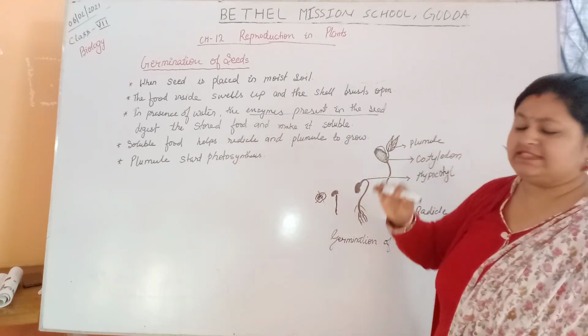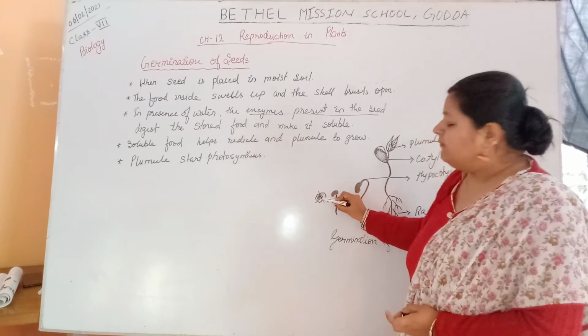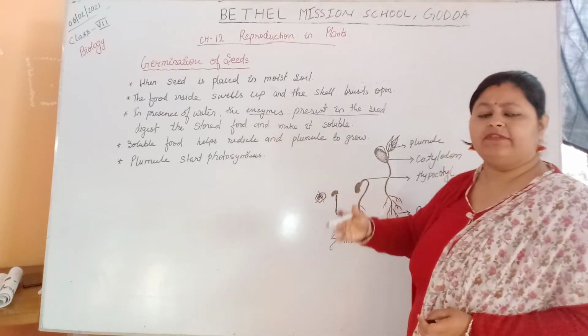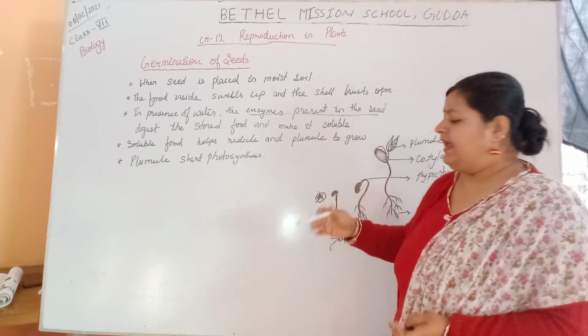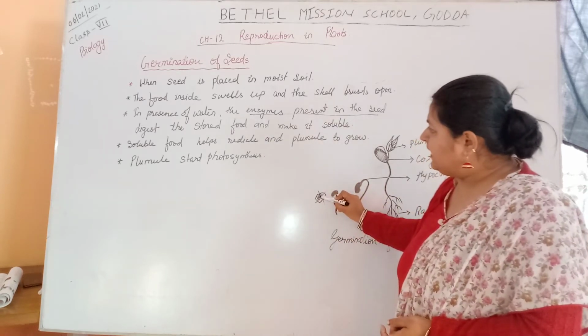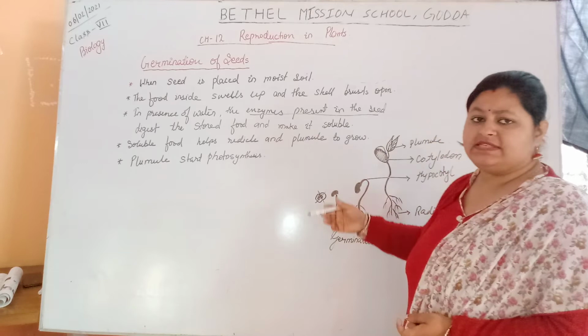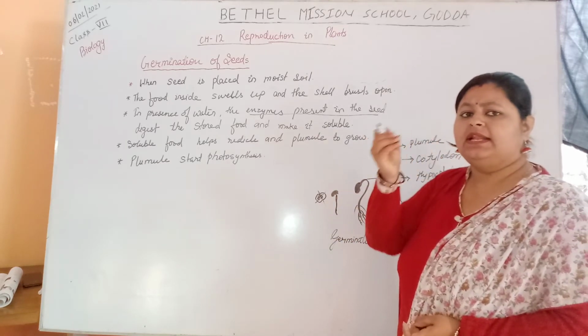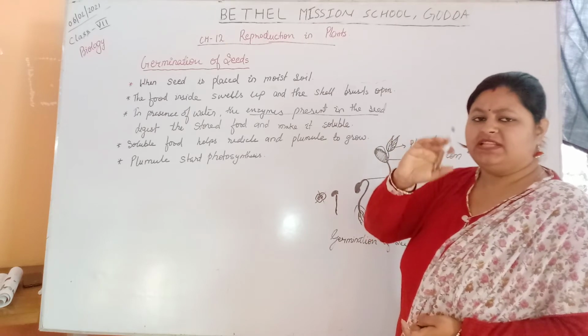What happens when the seed is placed in moist soil? The hard covering bursts and the food inside swells up. It becomes larger and bursts into small cells.